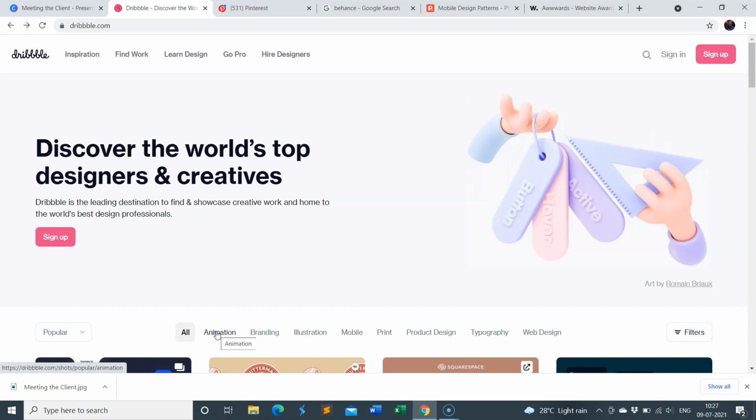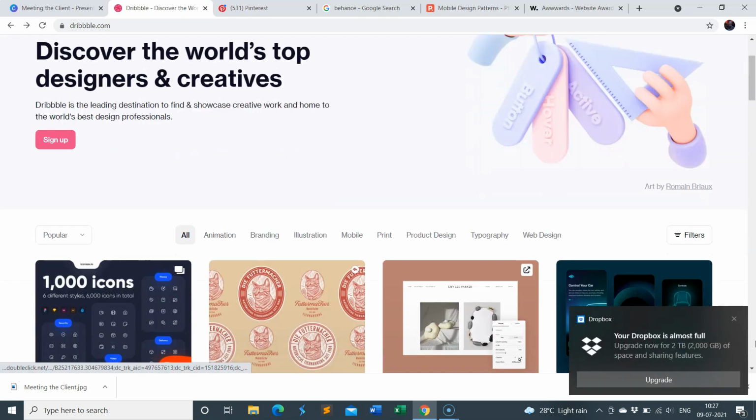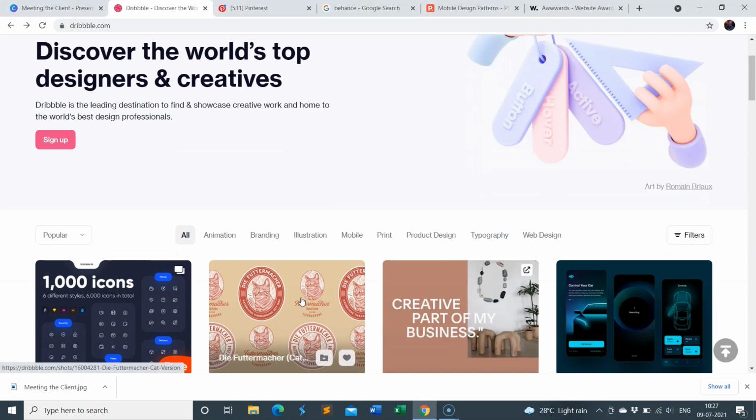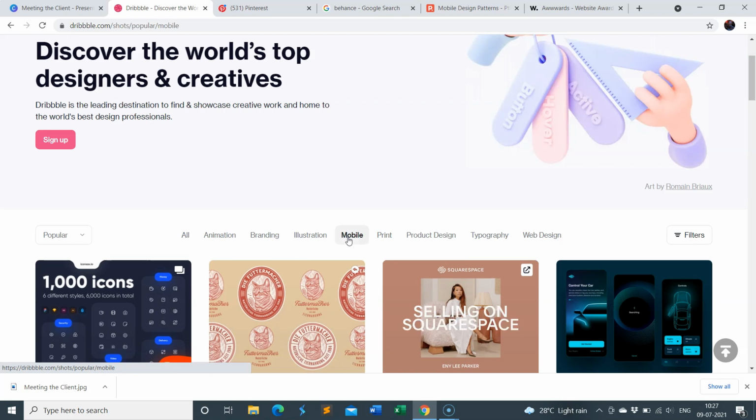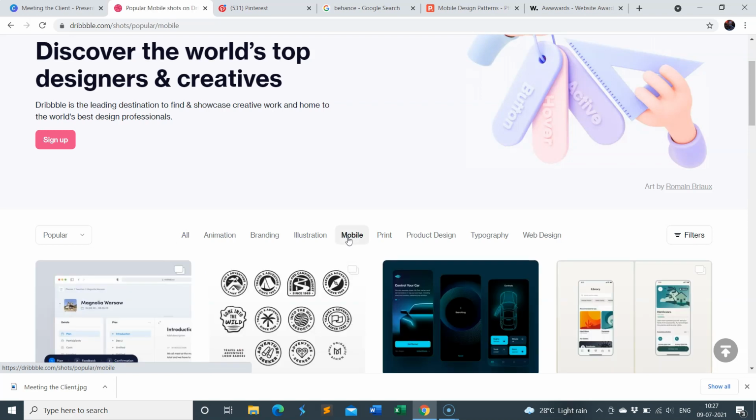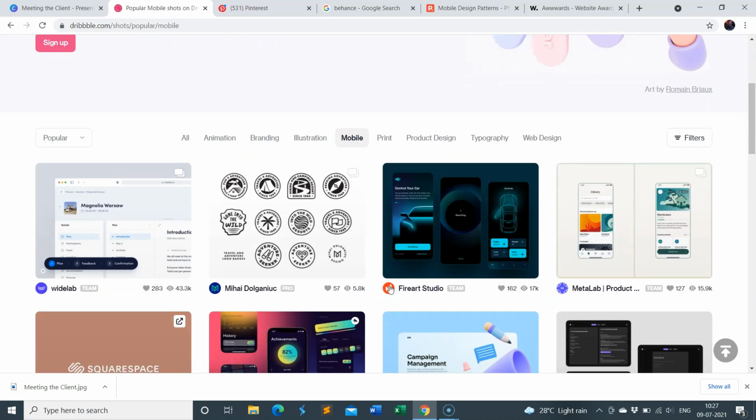And also you can search for designs which are based on different categories. Let's say I want to search for designs which are based on mobile designs. I will just click on this, and now I will get all the designs which are related to mobile.